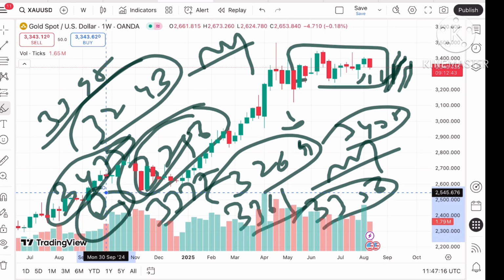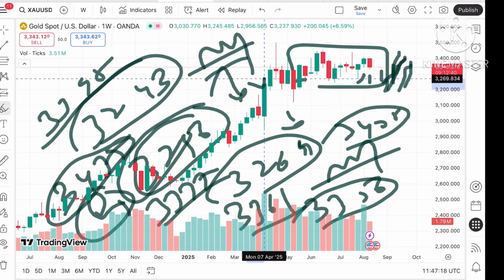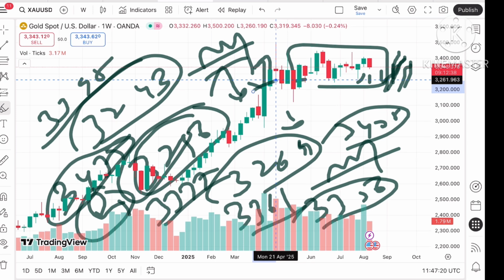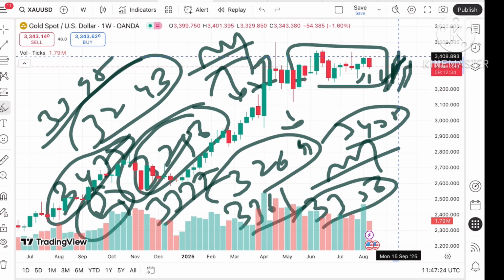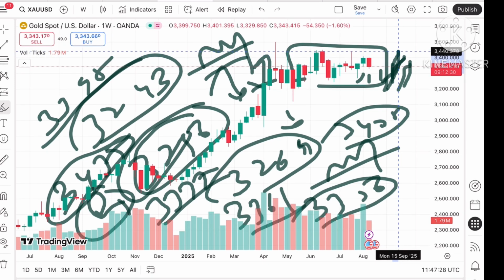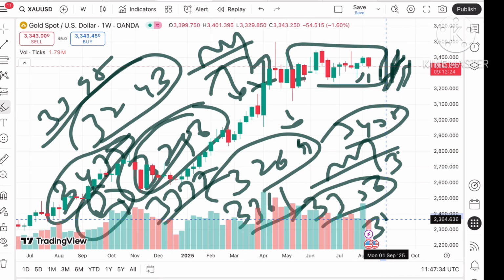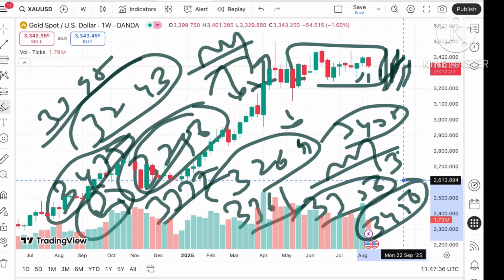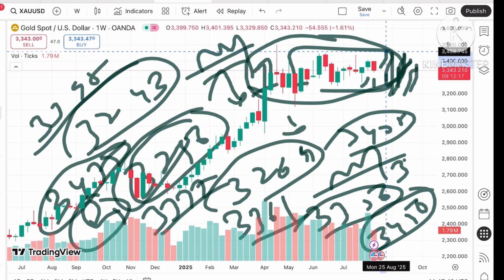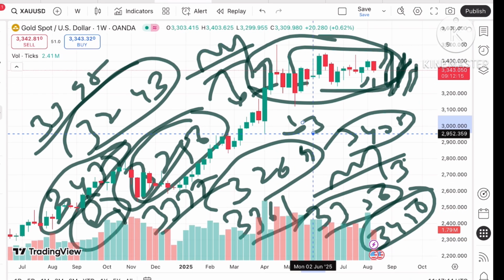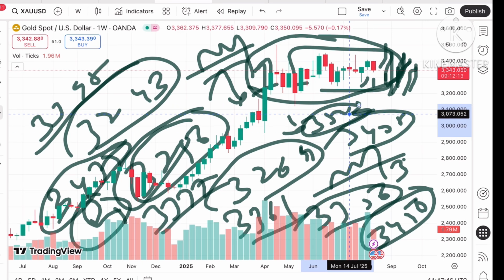I'm telling you, from there a bounce back can be seen. If it starts going upside or downside, we see the next resistance or support. So if it starts sustaining over 3408, a further upside can be seen towards 3437, and then to a level of 3445, and then to a level of 3450. Once the price sustains above 3450, it can touch a level of 3503, which is an all-time high.